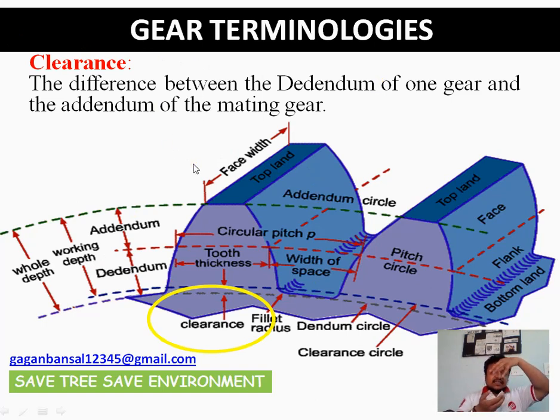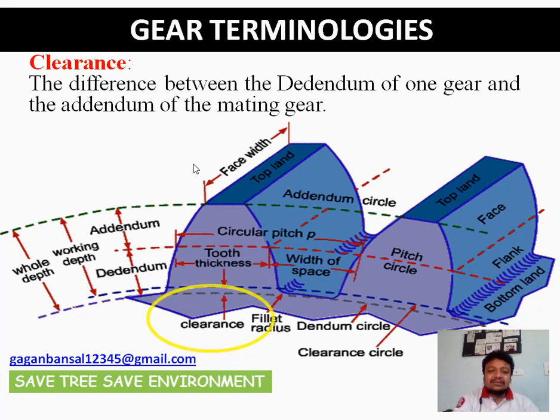The space left in between is often left intentionally to avoid interference and other kinds of failures. That difference is known as the clearance. Clear?